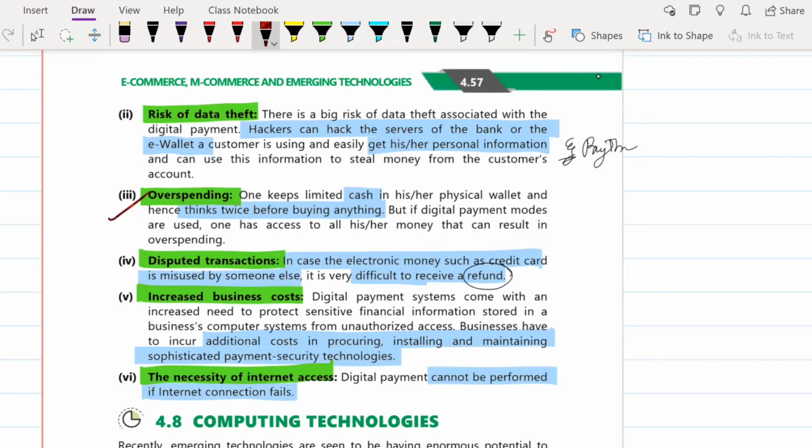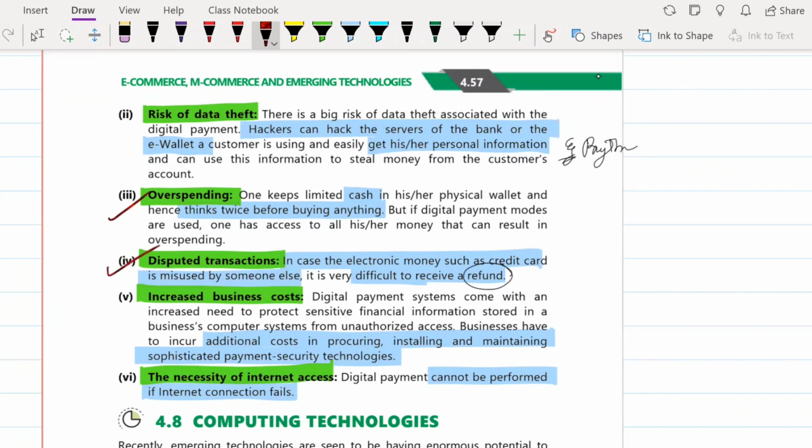Since everything is happening online, you also don't think twice. Now you're late in the night, you're sleeping, you just place an order randomly somewhere, out of the blue. So this overspending problem has come because everything is digital and people are not able to realize the worth of money that they're spending online.